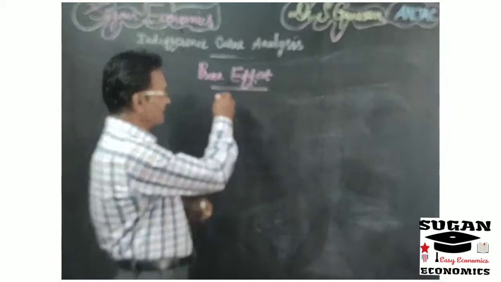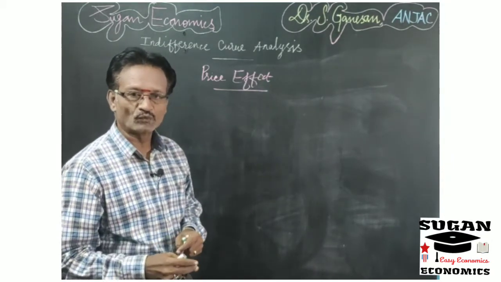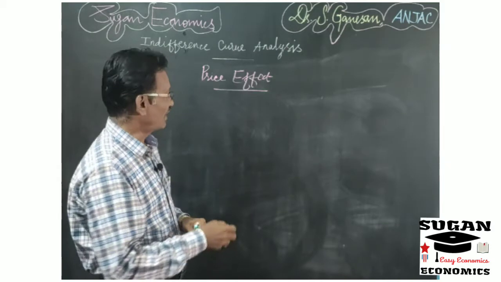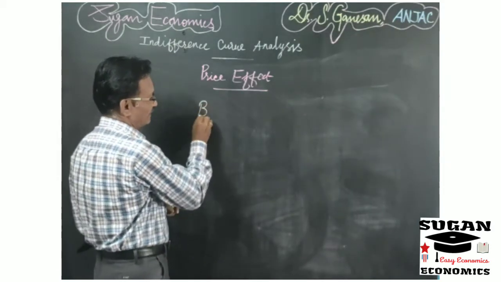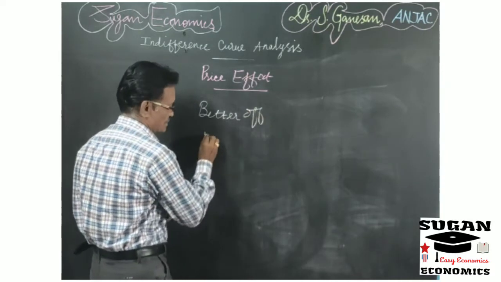So here change in price will lead to a consumer being either better off or worse off.